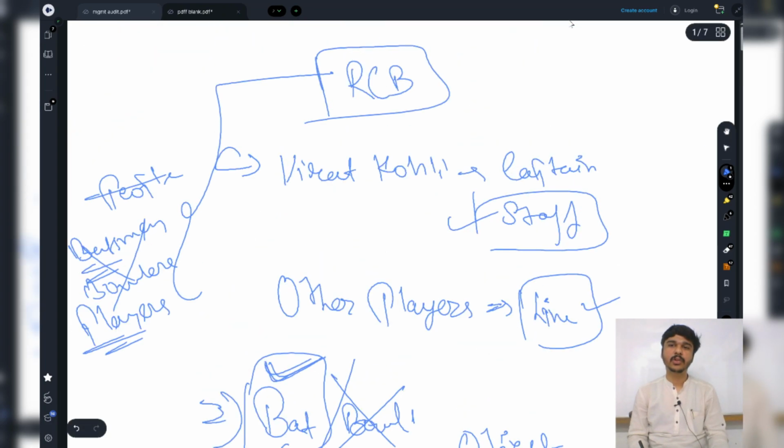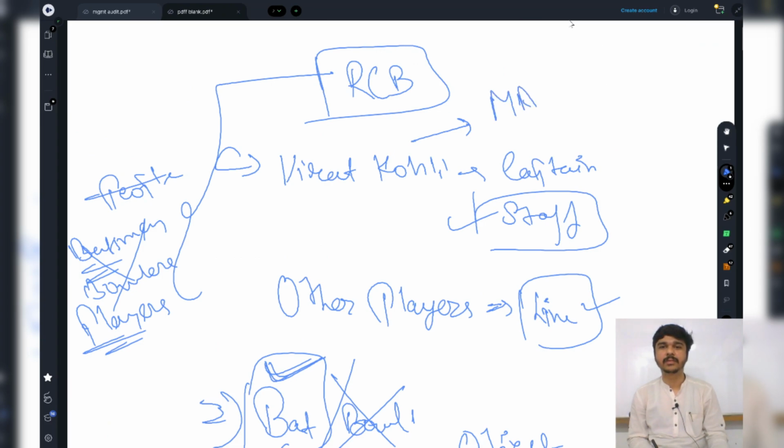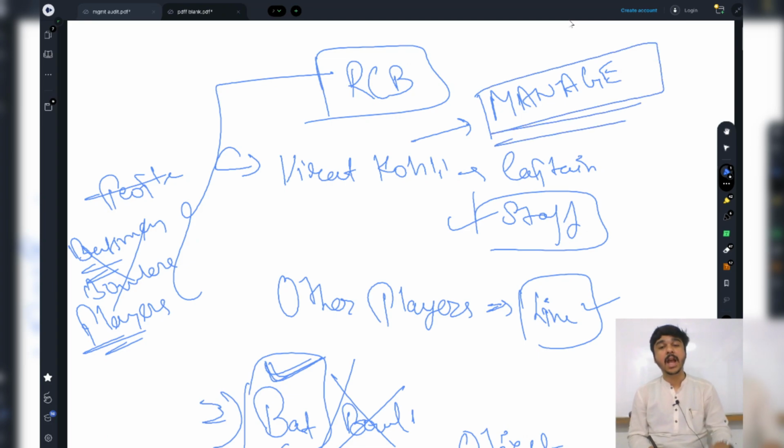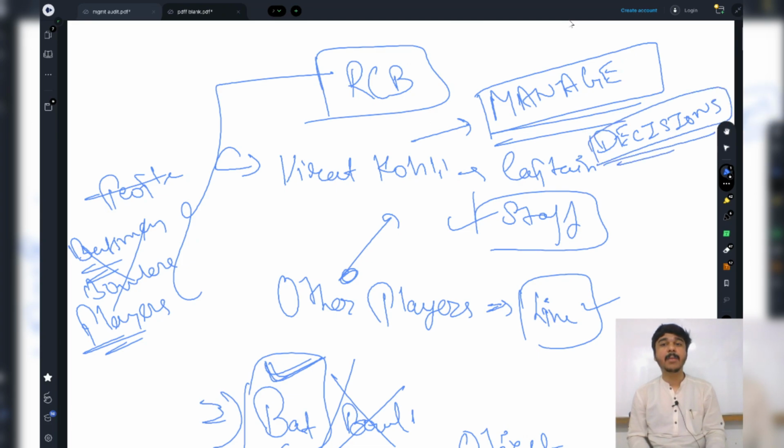Why am I going to check the bat and the batsman both? Firstly, I am going to check whether Mr. Virat Kohli is able to manage the team. I am going to check whether all these players, including Virat Kohli, are able to take good decisions. So I am analyzing the management's managing ability, and I am going to check whether they are good at decision making.